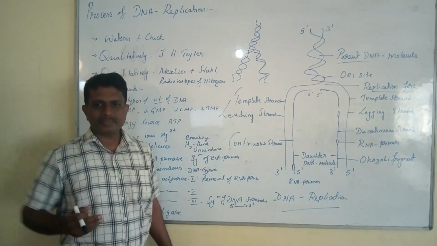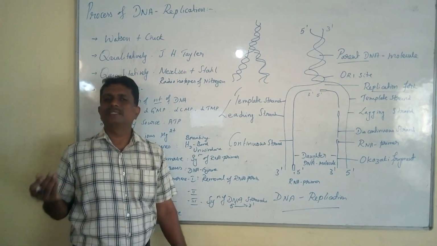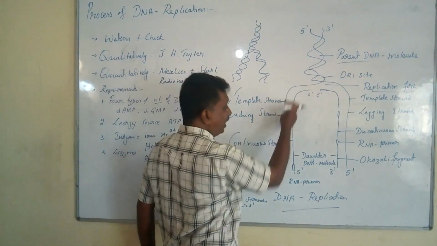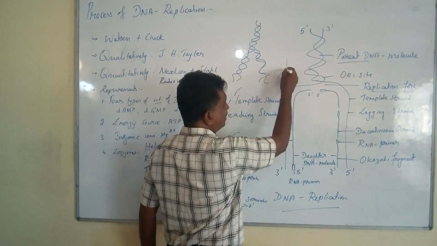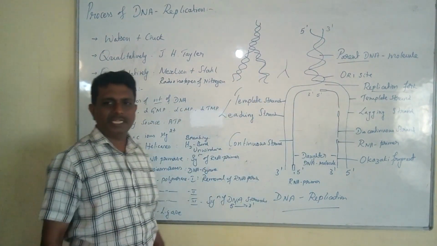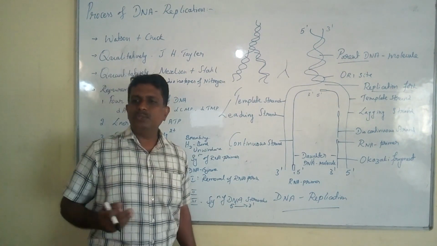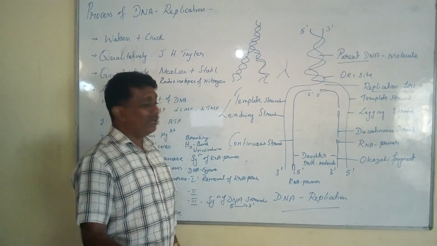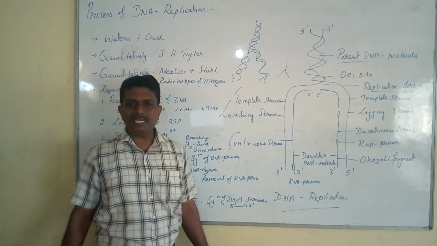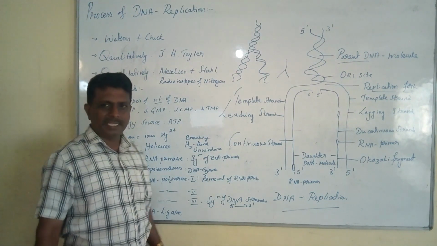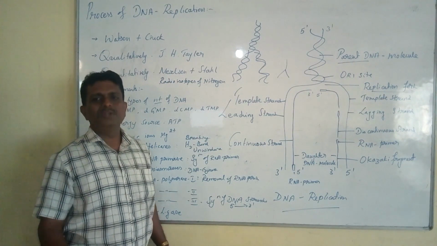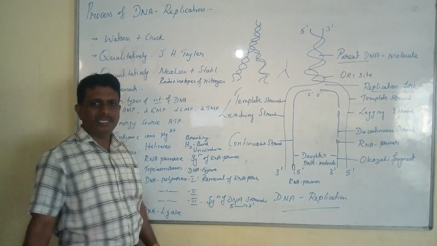Once the separation of two strands results in the formation of the inverted Y-shaped structure called the replication fork, the two separated strands will act as template strands capable of synthesizing new complementary strands of DNA.